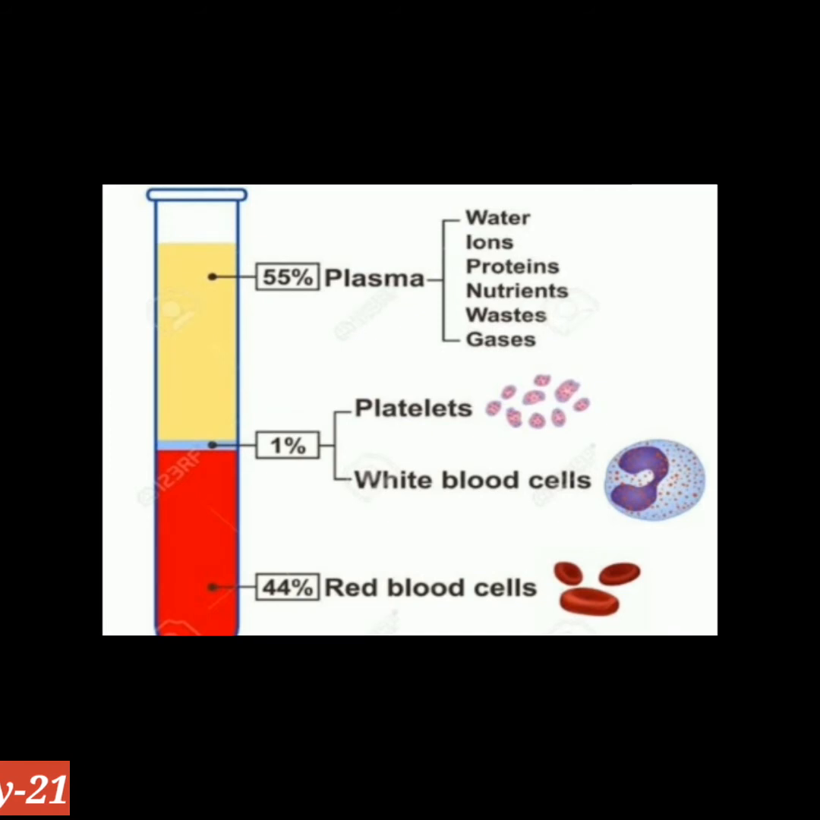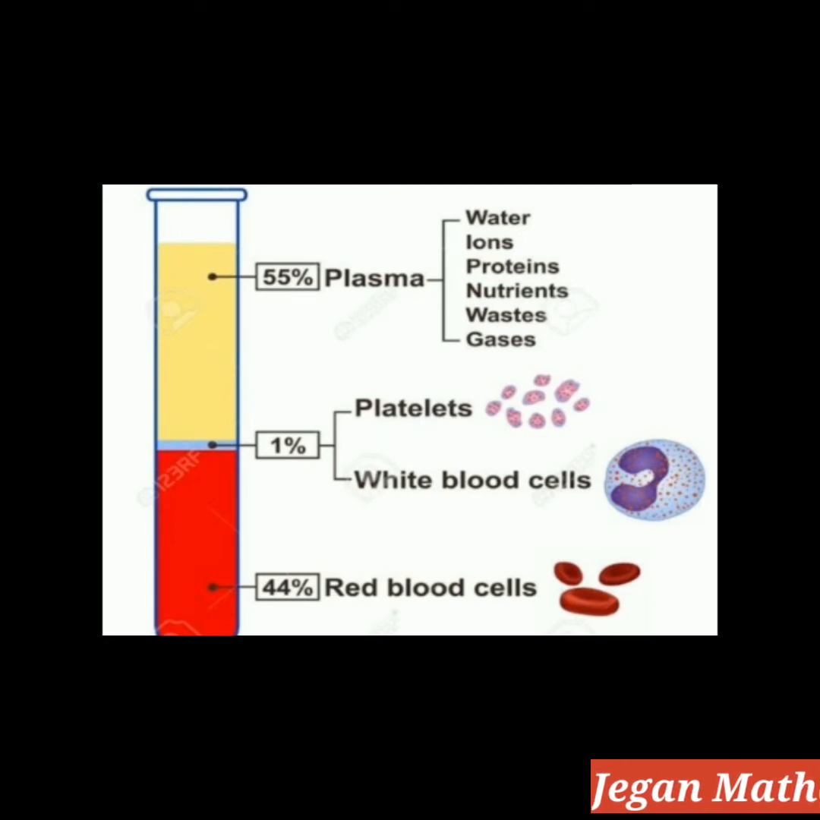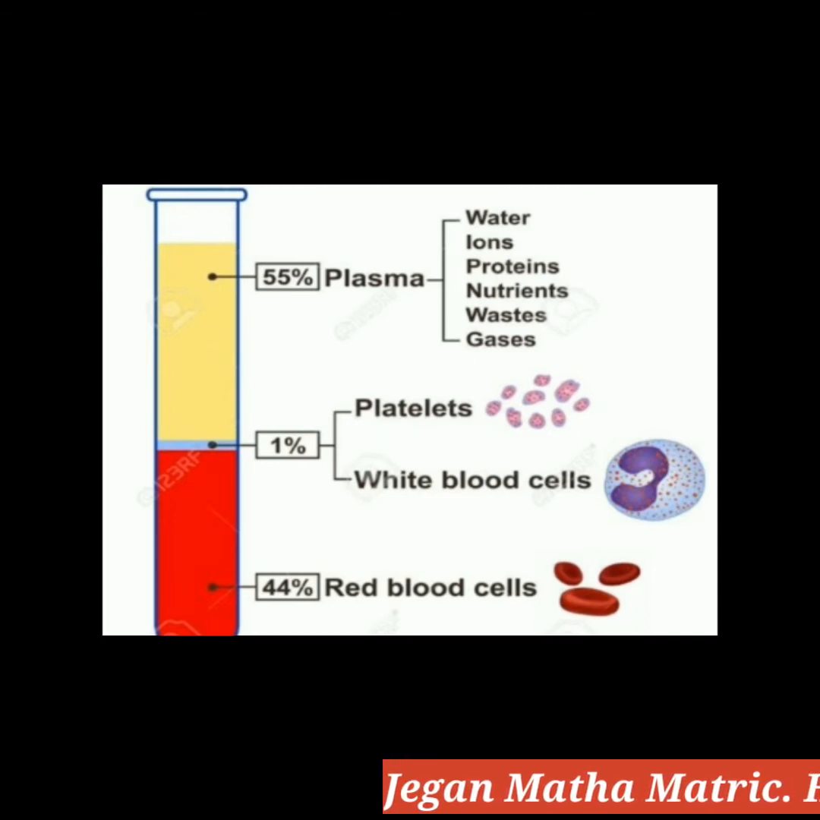Then, another example is blood. Do you know? Blood is not a pure substance. It is a mixture of various components such as plasma, platelets, white blood cells and red blood cells. These components are mixed in the blood. So, blood is not a pure substance.